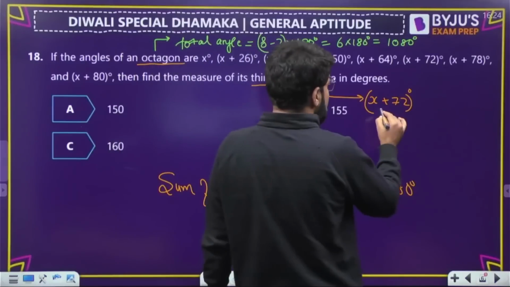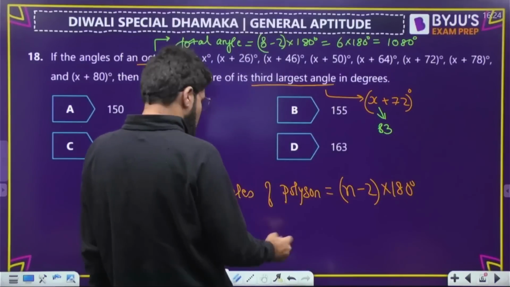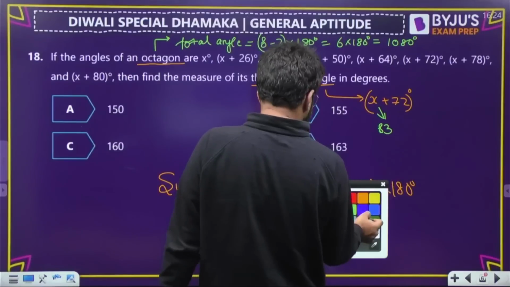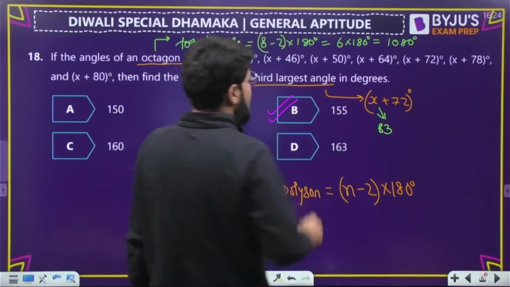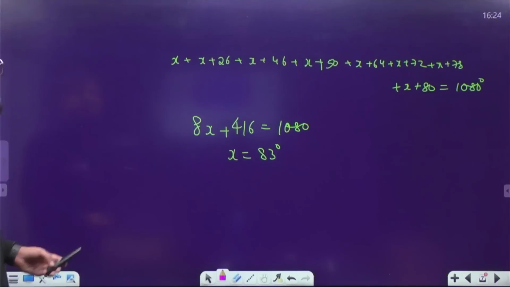So what should be the answer? X we have obtained as 83. Okay, so 83 plus 72 will be 155. Correct answer is going to be option number B. The correct answer is option number B, 155. Done. Next question, number 19, ready for you.